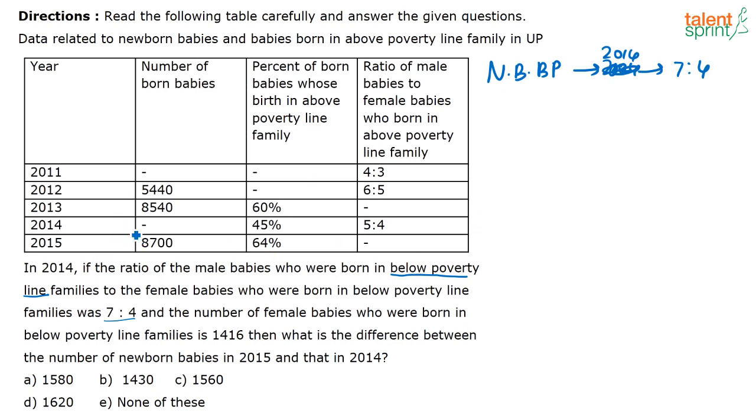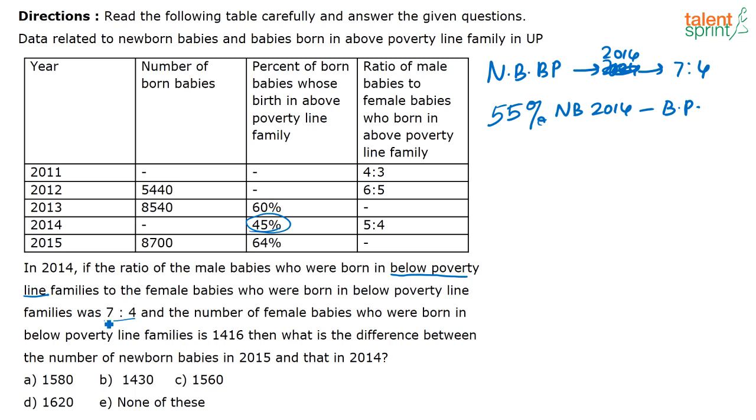Now what is given here? See, in 2014, 45% of the newborns who are born are above the poverty line. So what can I say? 55%, that is 100 minus 45, or the remaining 55% of newborns in 2014 are in the below poverty line. See, how am I saying that? Here they are saying that 45% of the newborns are above poverty line. So the remaining has to be definitely below poverty line. That is 100 minus 45, that is equal to 55% is below poverty line.